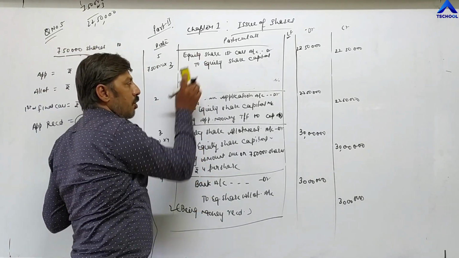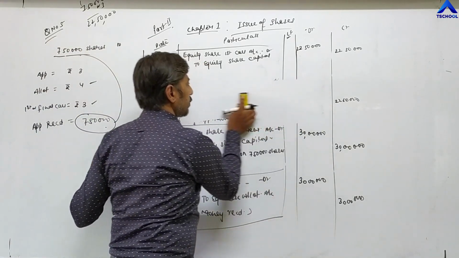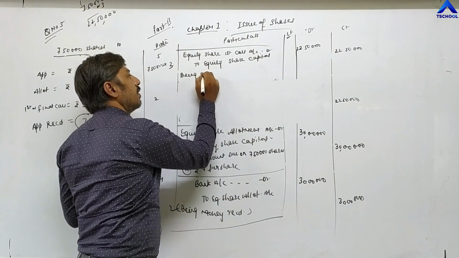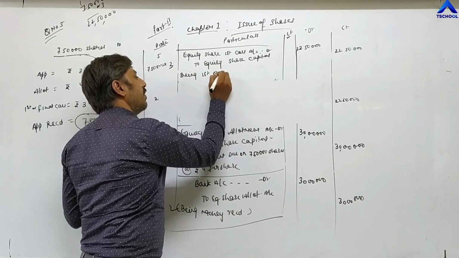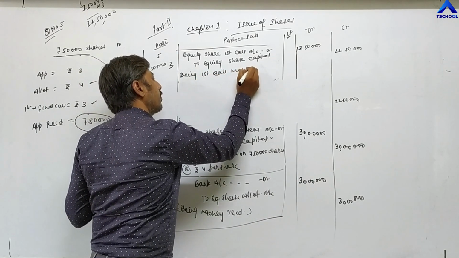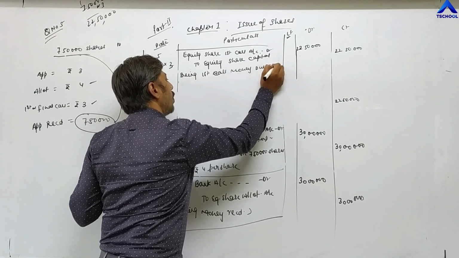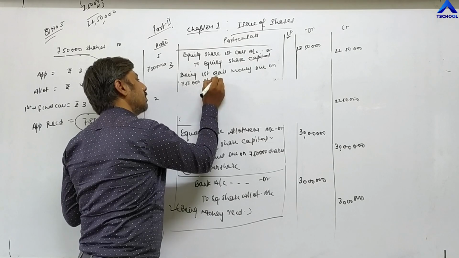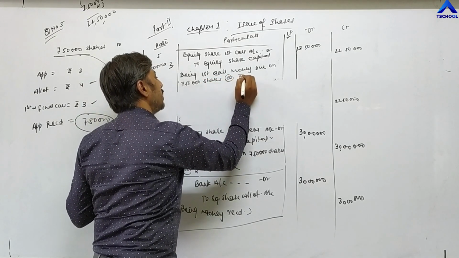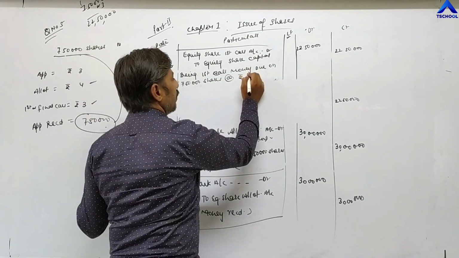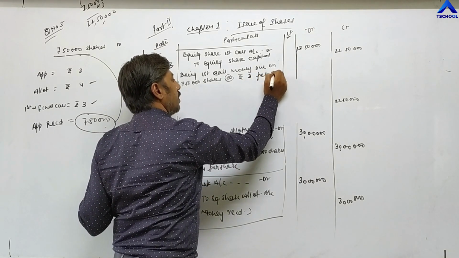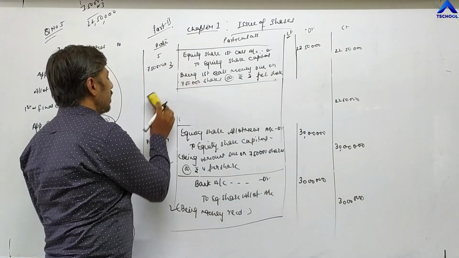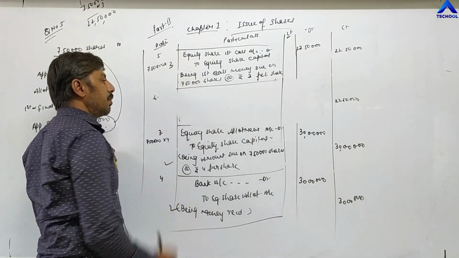Now when this amount is received by the company, the narration is being first call money due on 7,50,000 shares at the rate of 3 rupees per share. And the account is closed. Now the last entry, sixth entry.